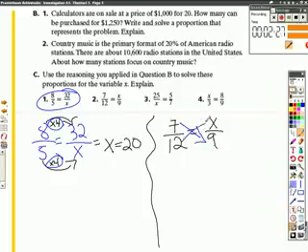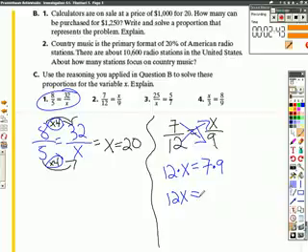So what I'm going to do is I'm actually going to solve it like a proportion, and I'm going to cross multiply. So 12 times x equals 7 times 9. And what we're left with is 12x equals 63.